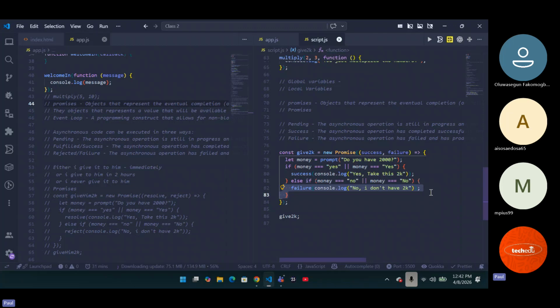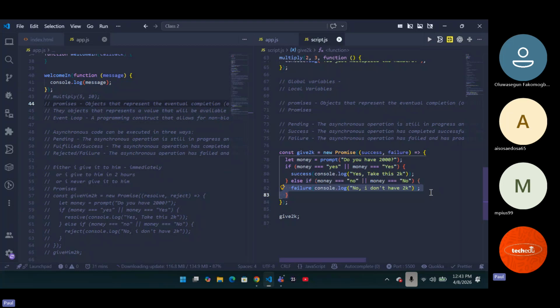It's not exactly the same thing as an if and else statement. Now, your if and else statement, yes, you are using if and else statement. Now, let me explain how programming works. This is how it works. You have if and else statements, you have promises, you have this, you have that. Promises is majorly meant for asynchronous processes, right? But you can also use if and else statements to get, how do I put this, to get your asynchronous processes through promises. I don't want to confuse you.